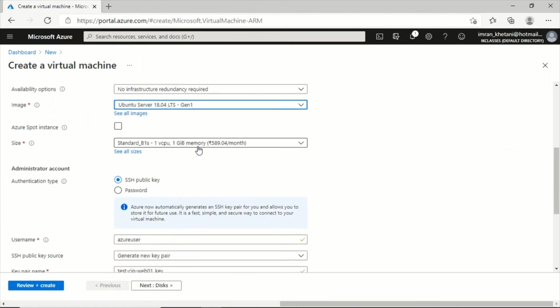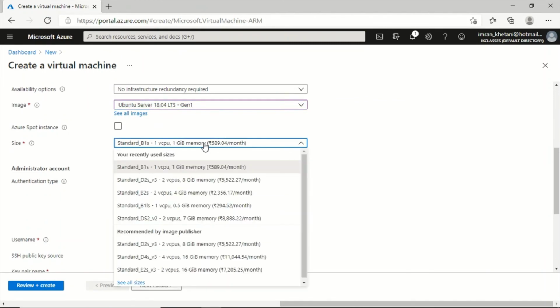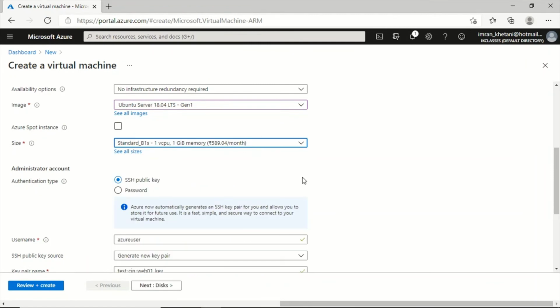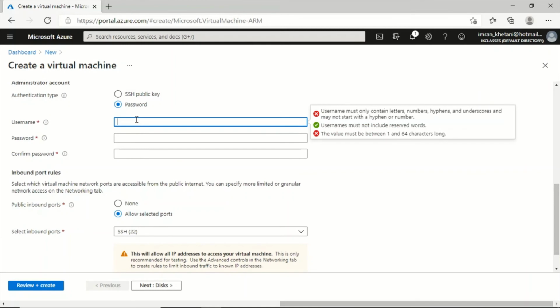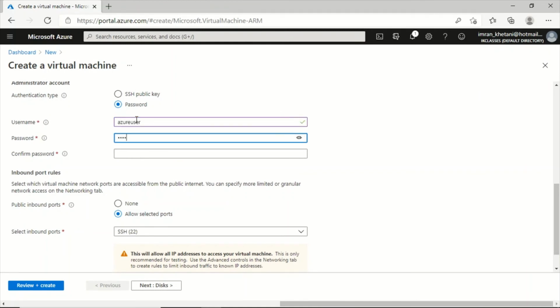After that, you'll have to specify the size as per your requirement. So this is the test machine, so I'll go with 1 GB, and then you'll have to specify the username and password. I'll go with Azure user and password.